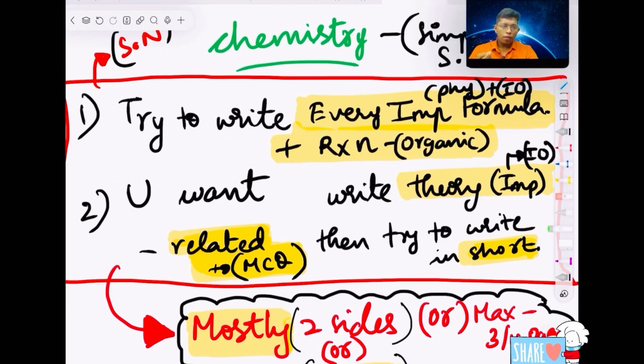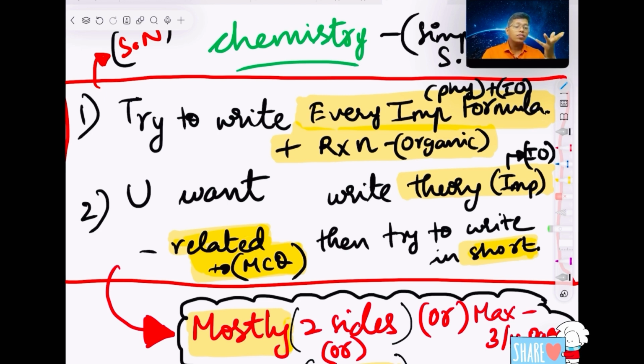Some formulas I have said. And one more thing is inorganic is mostly theory. Just as in biology you read only NCERT, the same in inorganic, you should read only NCERT, but there are many things. When you revise the first time, you won't understand inorganic, because everything is not given very clearly. If you read NCERT for bio the first time, you can't understand it properly either, because the lines are not that clear. The same in inorganic, many things are hidden in the words, so you can't understand.